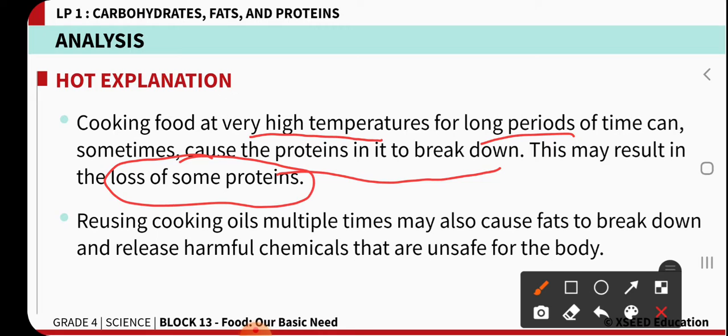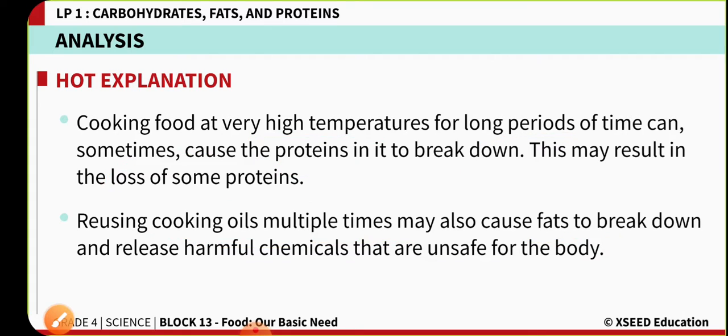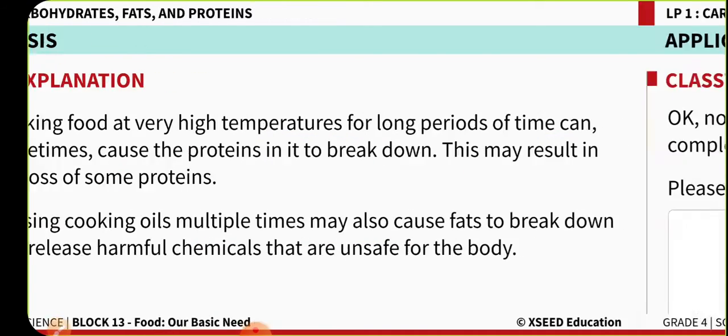And some cooking oils, if you use the same oil again and again, even the fats break down, and those broken down fats release some harmful chemicals that are very unsafe for our body. That's why cooking oil which is used several times is not at all suggestible.